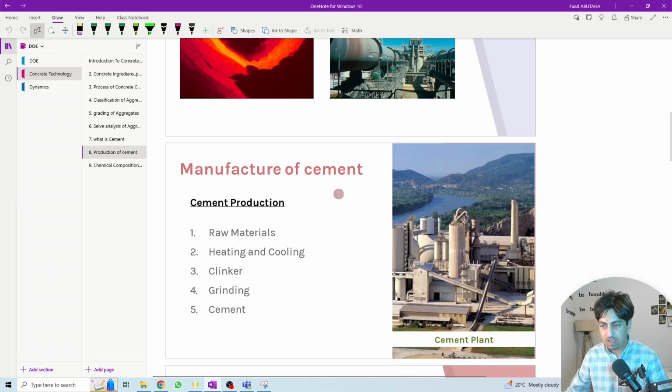During the manufacturing process, there are several main stages in general for cement production. We need a raw material. This raw material is subjected to heating and cooling, and it becomes a clinker. This clinker is then ground, with the addition of some cementitious material in order to adjust the chemical composition of the final product of cement. Then we can start using the cement.